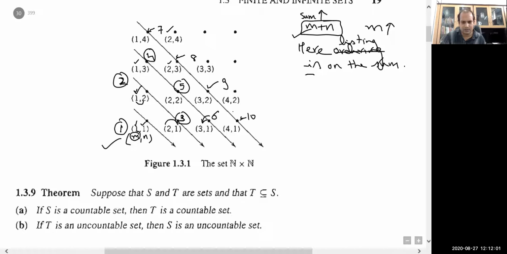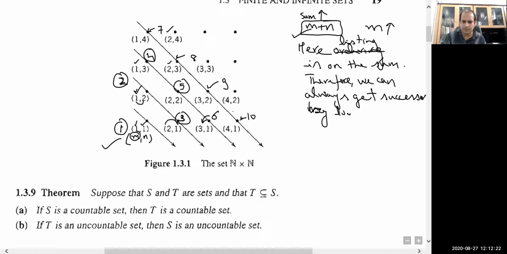Therefore we can always get the successor by looking at their sum. For example, these two elements (1,2) and (2,1) have sum 3. Out of them, the element whose first slot is less will be listed first. So here we have 1, here we have 2, so 1 is less than 2, so we will list this one first.